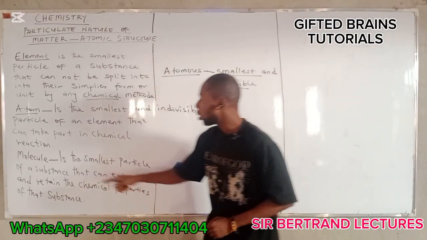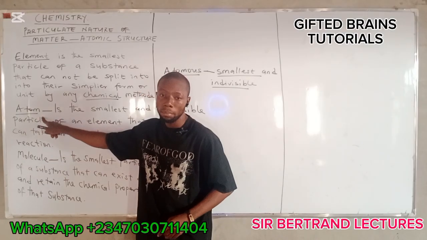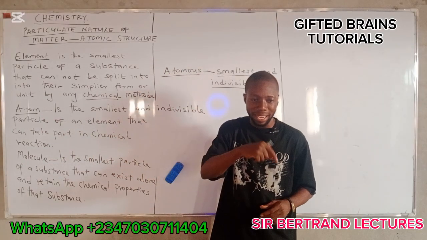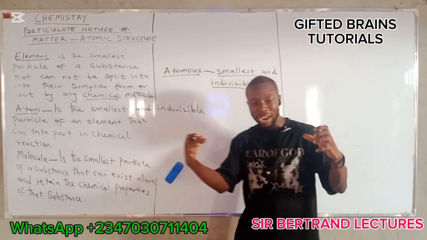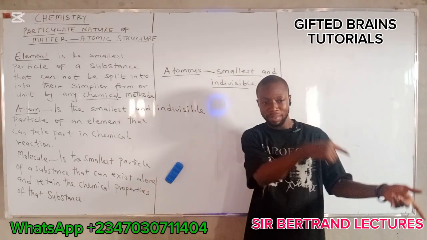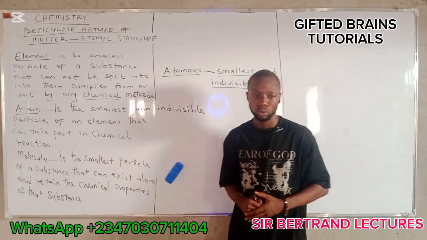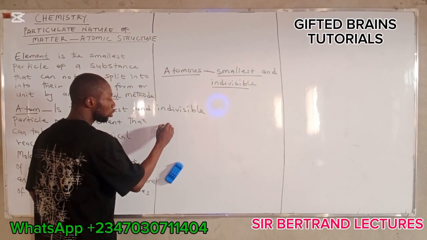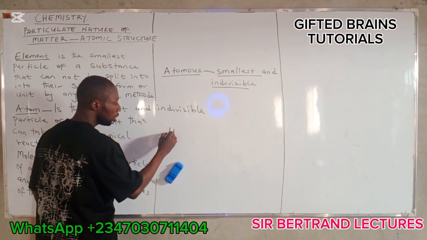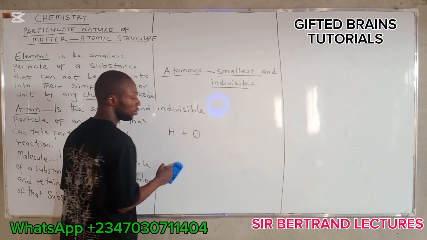But take note, molecule is formed by group of atoms of either the same element or different elements. All right? Group of atoms of either the same element or different element forms molecule. Do you understand? For example, an atom of hydrogen combined with atom of oxygen.